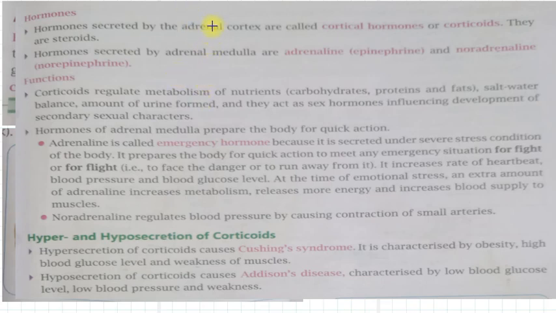The hormones secreted by the adrenal cortex are called cortical hormones or corticoids. They are mainly steroids.